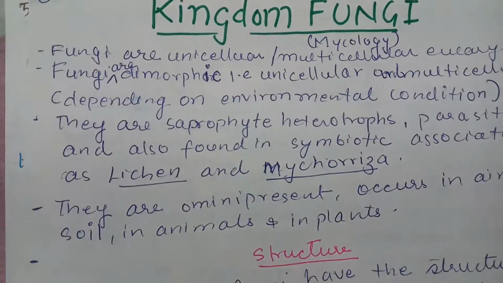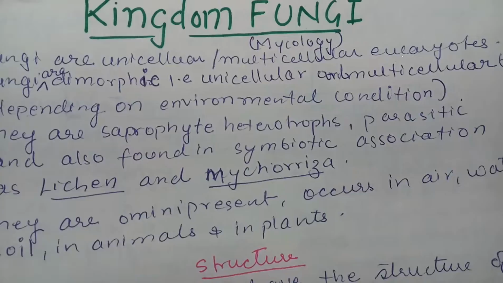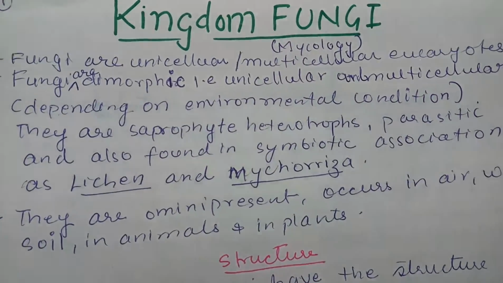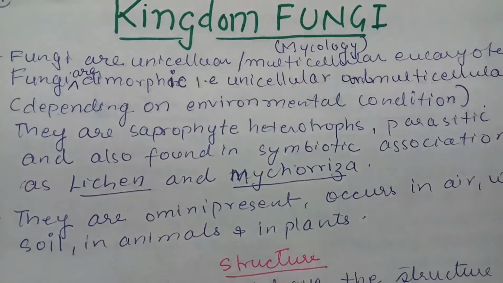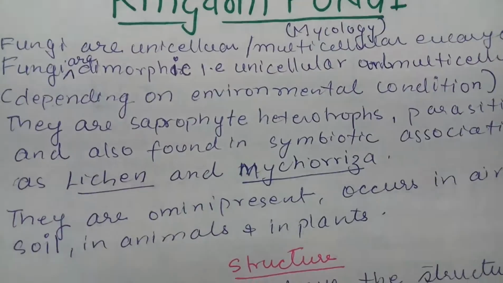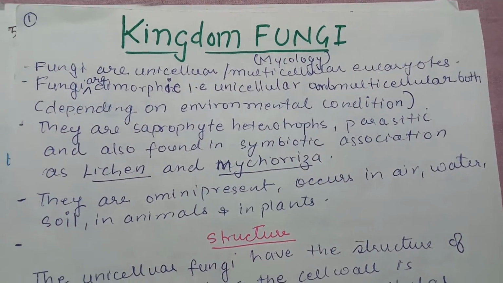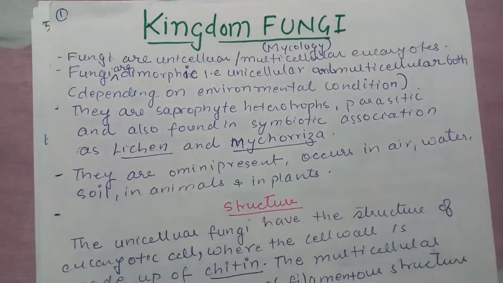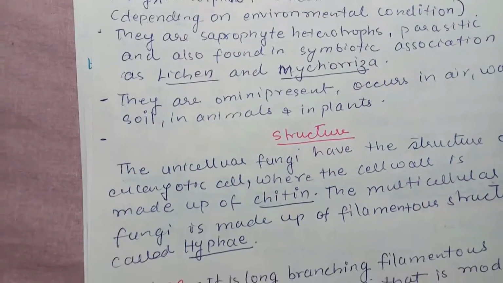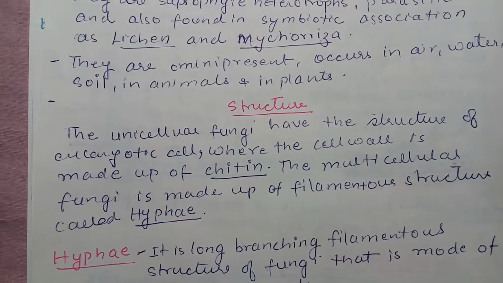They are saprophytic, heterotrophs, parasitic, and also found in symbiotic association as lichen and mycorrhiza. They are omnipresent, that is present in air, water, soil, and in animals and plants. Now let's discuss the structure.